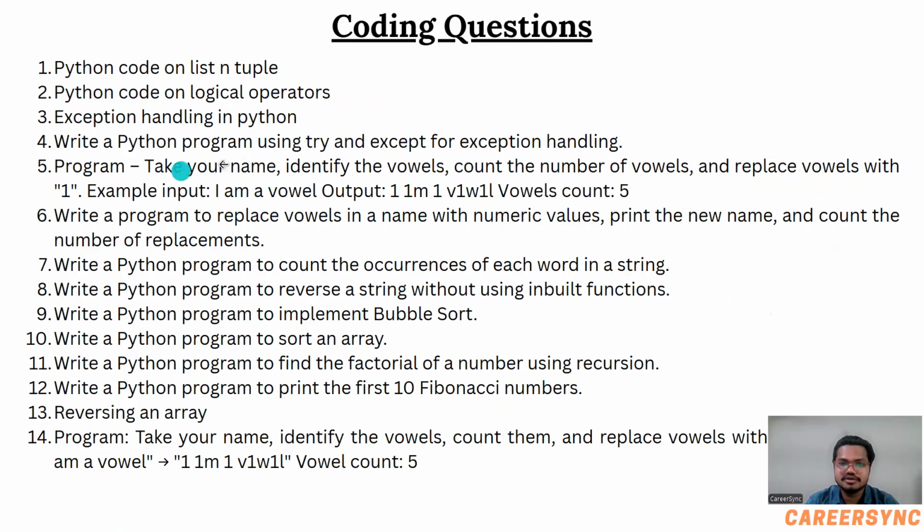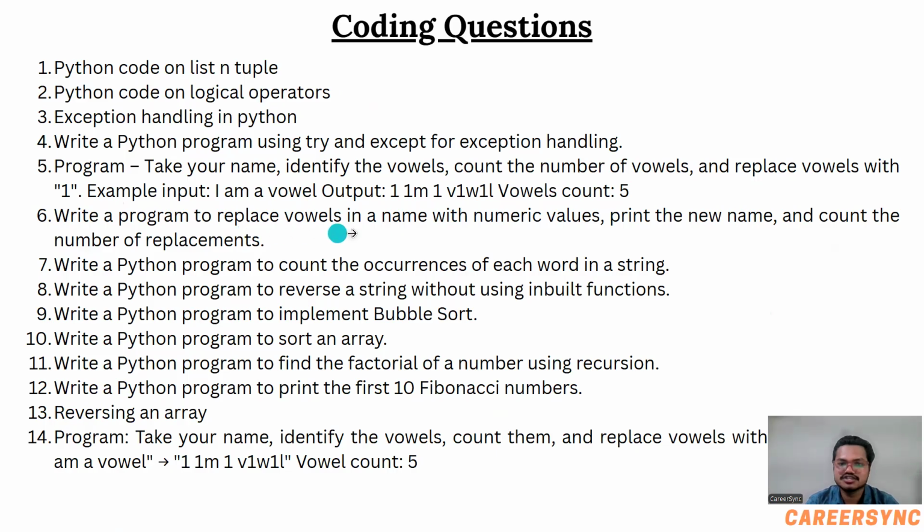Here you can see the program. Take your name, identify the vowels, count the number of vowels, and replace vowels with the number one. Example input: I am a vowel. Output: 1 m 1 v 1 w 1 l, vowels count 5. So you have to write the code for it.